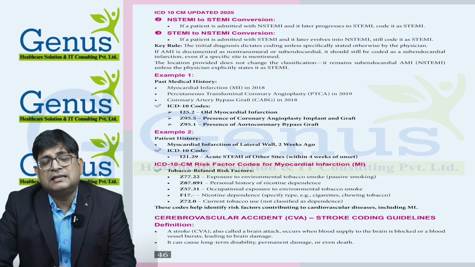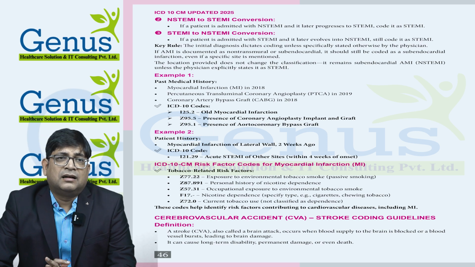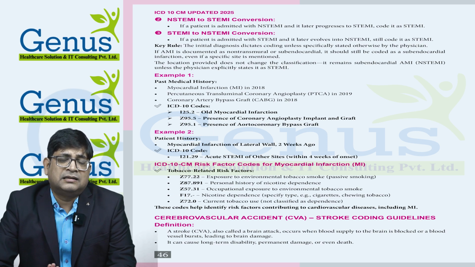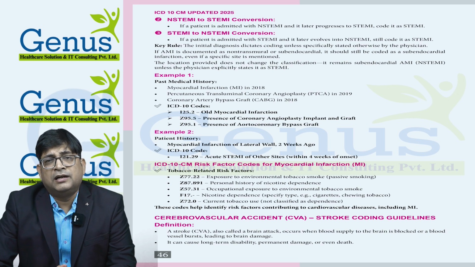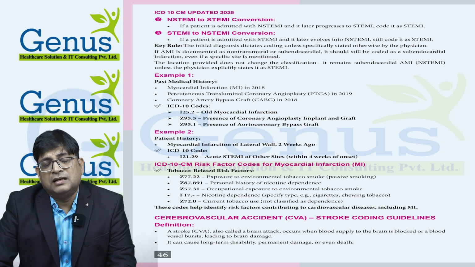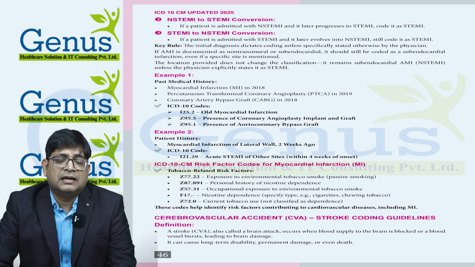So we can easily check whether it's a STEMI or NSTEMI. Once the patient's medical record documents STEMI, we always provide the code for STEMI. Even if NSTEMI or STEMI is not mentioned, still we need to provide the code for STEMI.